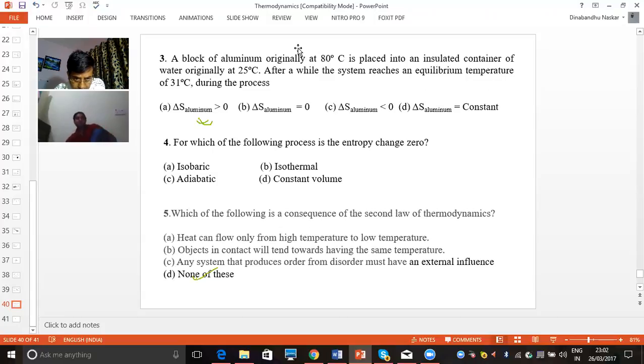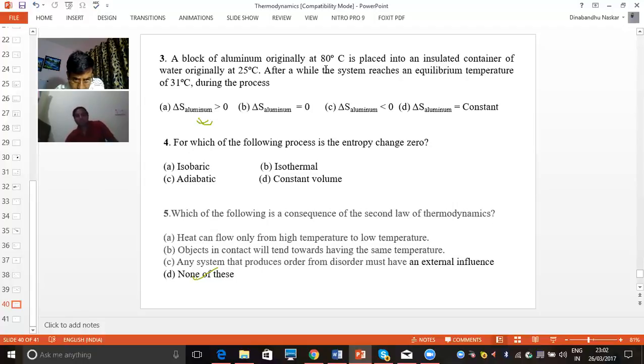Okay. Coming to the next question. For which of the following processes is the entropy change 0? He has given four processes: isobaric, isothermal, adiabatic, and constant volume. I discussed all the processes. He is asking in which process the entropy change is 0. In an isobaric process, pressure is constant. In an isothermal process, temperature is constant. In an adiabatic process, heat is constant. And in a constant volume process, volume is constant. So change in entropy being 0 is possible only in the adiabatic process, where heat is constant. So option C is correct.